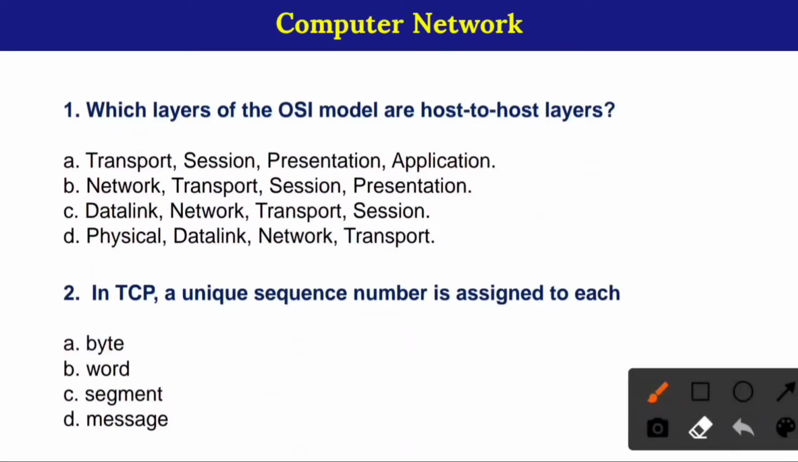MCQ 1. Which layer of the OSI model are host to host layers? Here, correct option is option number A. Transport, session, presentation and application. 2. In TCP, a unique sequence number is assigned to each. Here, correct option is option number A. Byte.